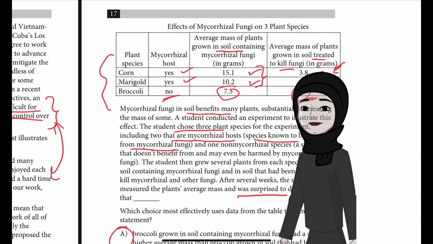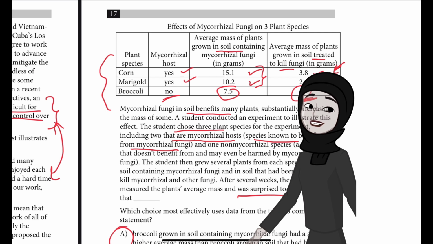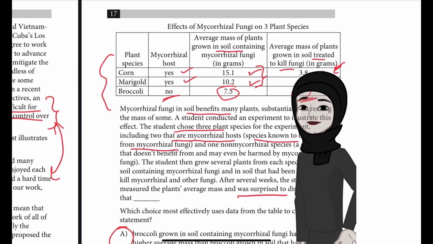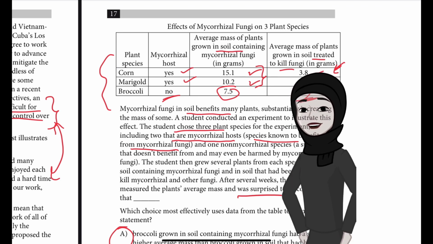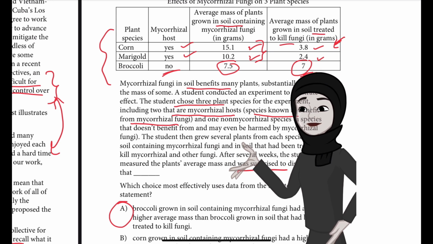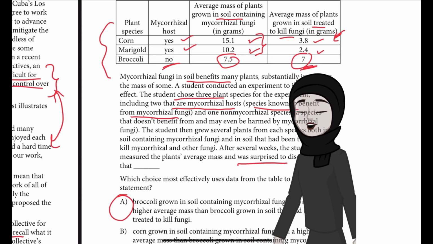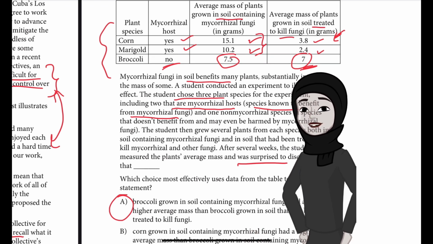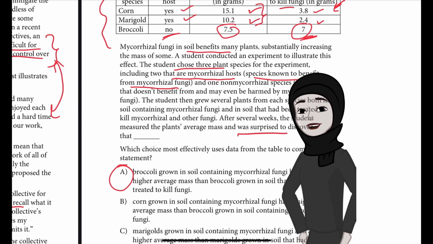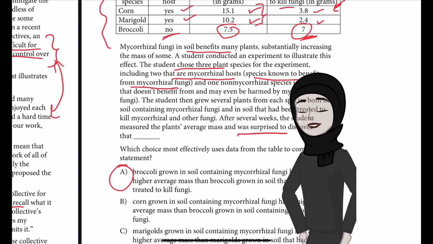Some such plants produce more mass when grown in the presence of these fungi, while for non-mycorrhizal species, the fungi either will have no effect or may be harmful. So the experiment included 2 mycorrhizal hosts, corn and marigold, and 1 non-mycorrhizal species, which is broccoli. So given the claim in the text that non-mycorrhizal species will see either no difference or a decrease in mass when exposed to mycorrhizal fungi, the student would likely have been surprised by the higher average mass for broccoli grown in the presence of fungi than the broccoli grown in the soil treated to kill fungi.